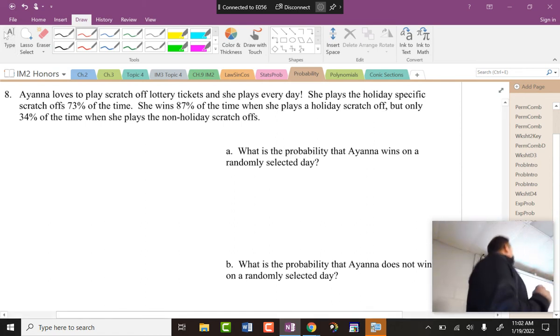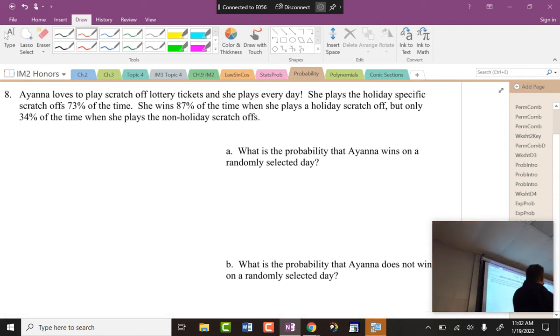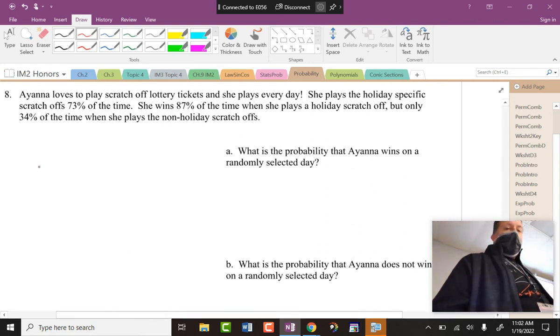So look at what it says at the top. Oh, here we go. What is the probability that she wins on a selected day? Well, here are the two scenarios. It's really holiday ticket or not. I just changed an H and an O into one letter. Holiday ticket.